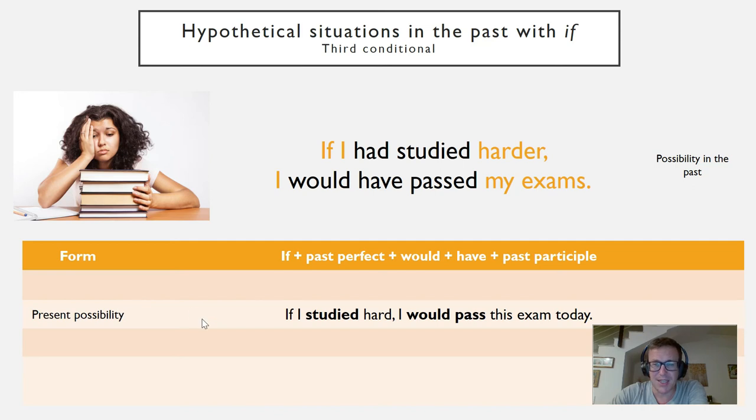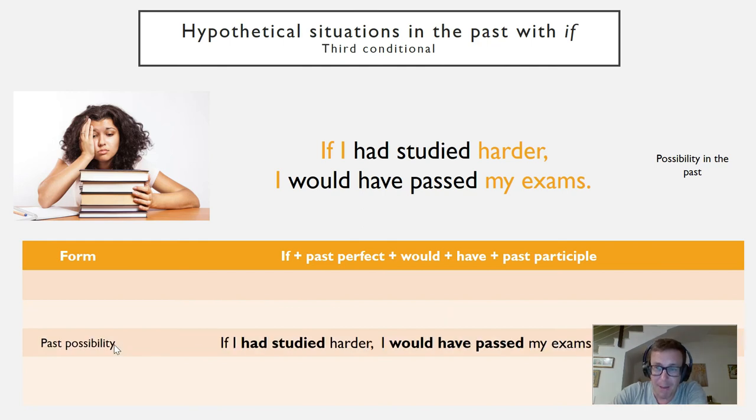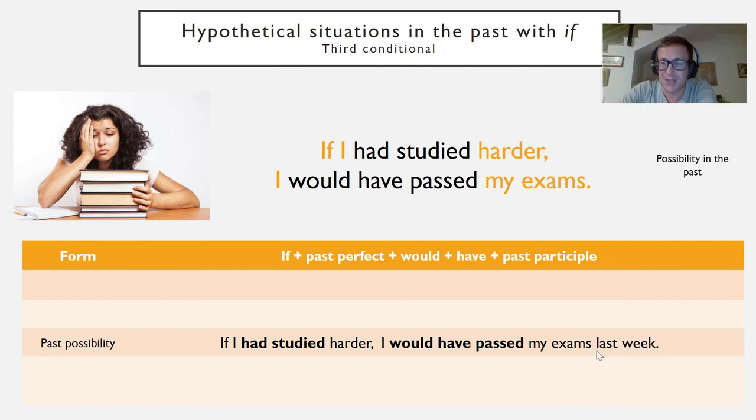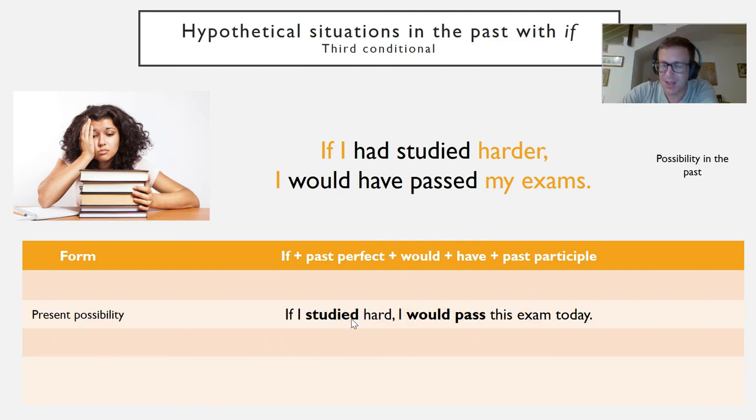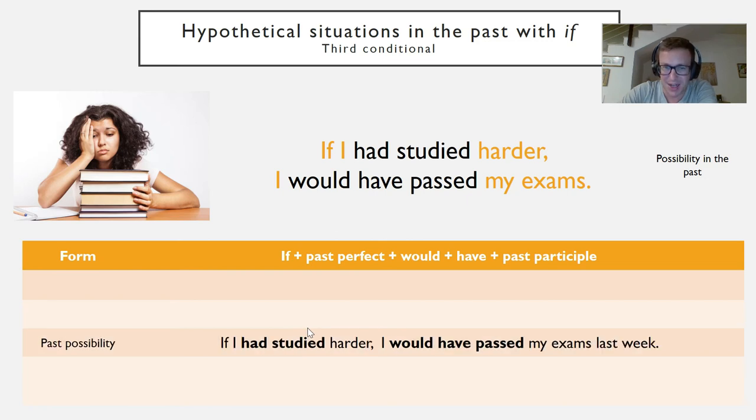Present possibility. Now, I just wanted to compare this. You have studied this before. If I studied hard, I would pass this exam today. We're using the past to talk about today. So when we're talking about a possibility in the present, we use a past with if. If we're talking about a past possibility, which is what we're studying here, if I had studied harder, I would have passed my exams last week. That is the past possibility. So notice past perfect for the past, past simple for the present. I know that's complicated, but that's how it works with the word if. If I'd studied hard, if I had studied harder.